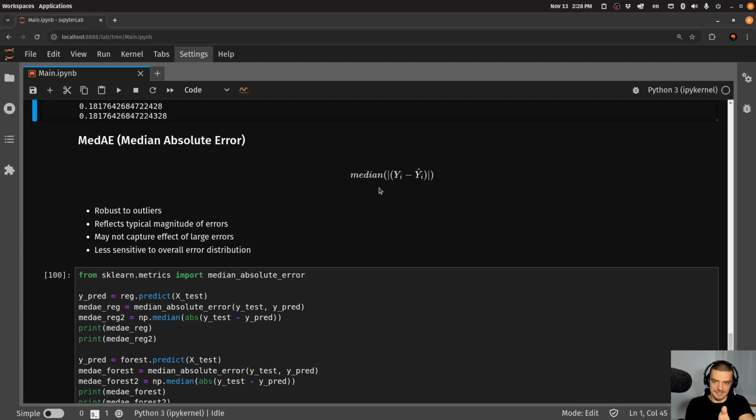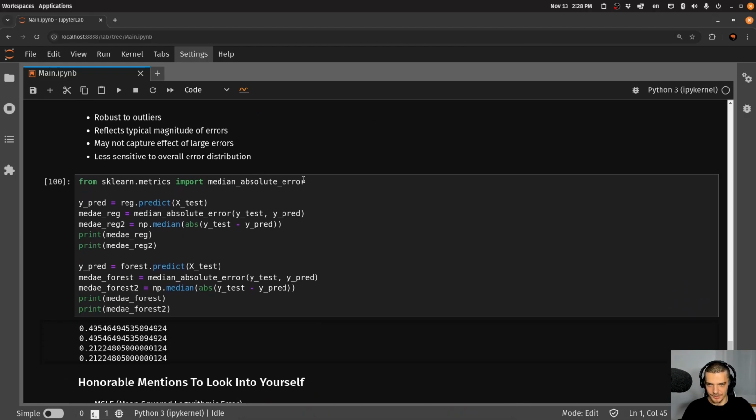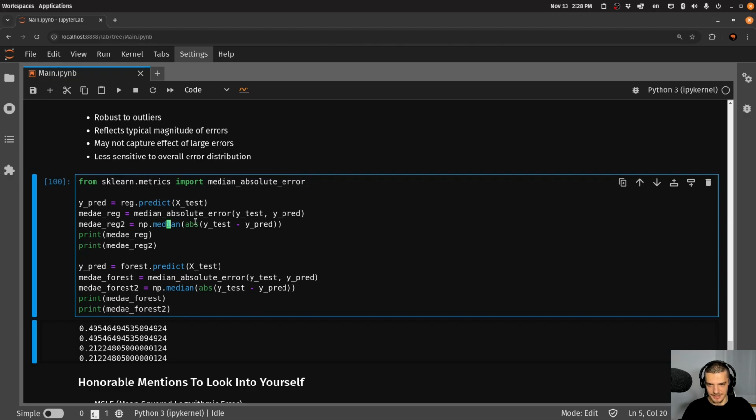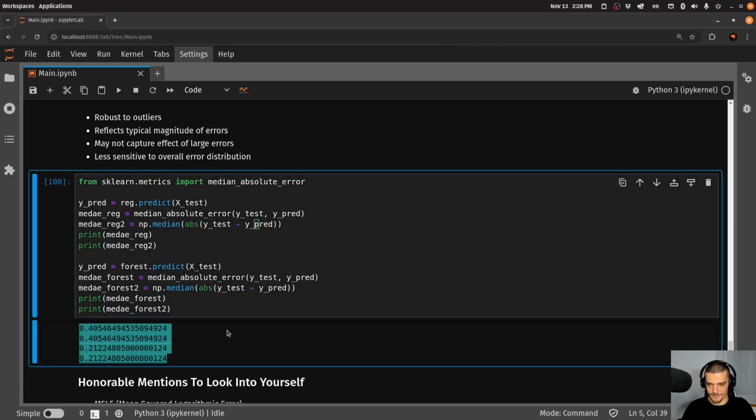What's in the center is my typical magnitude of error, and that's what I'm interested in. That's what I'm getting here with the median absolute error, but I'm not really understanding anything about the error distribution. Maybe there's some huge error that I'm not seeing because I'm just looking at the median absolute error. So that is, of course, a blind spot, but it's much more robust to outliers. It gives us a typical magnitude of error. So here again, median absolute error, just applying the median function, the abs function, onto the differences, onto the errors, and then I get the exact same score.